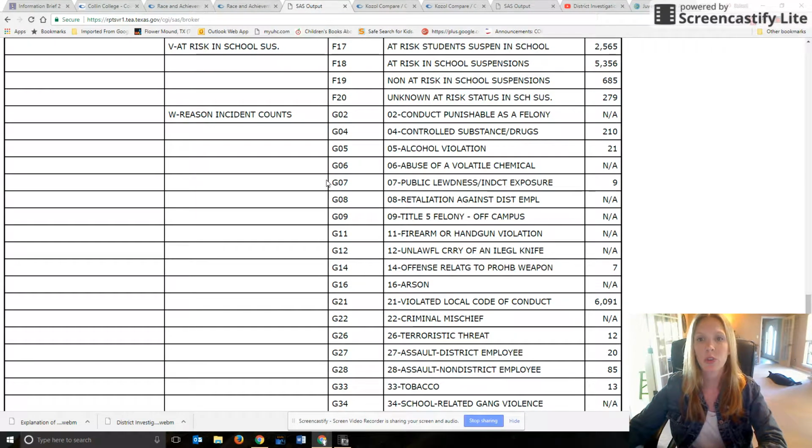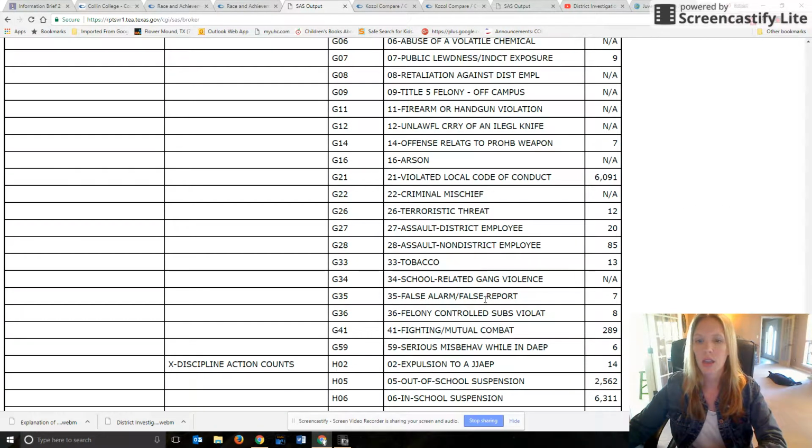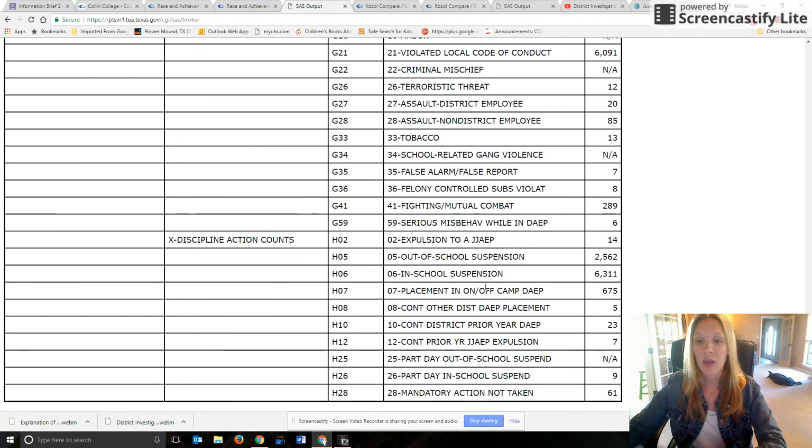But then it gives you a little bit different picture of why students may have been suspended or placed in alternative programs. So we see felony, none, controlled substances, alcohol violations, public lewdness, looks like 9 there, weapon, local code of conduct, which is going to be primarily what you see is that they've violated some sort of code of conduct. But it's kind of interesting to see maybe what those offenses were that required the expulsion or the placement. And then it gives you kind of by total count. So you see that the total count of out-of-school suspensions was 2,500, 14 to JJAEP, 63 in school suspensions.